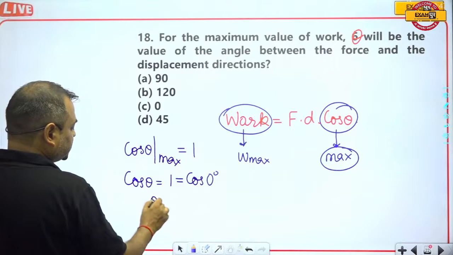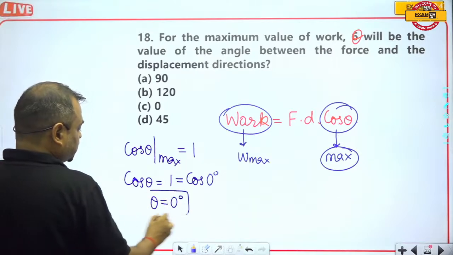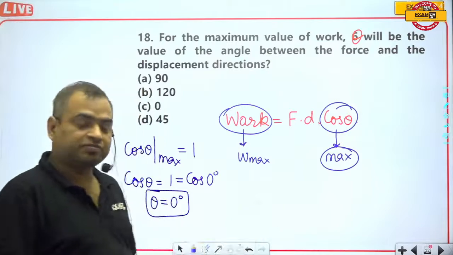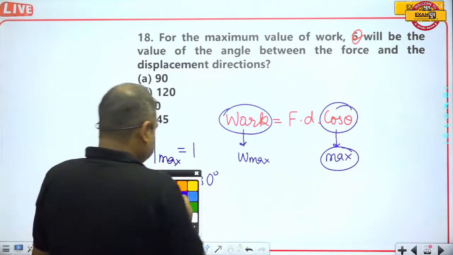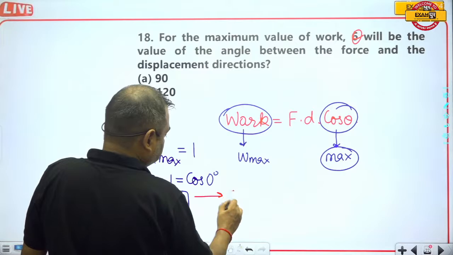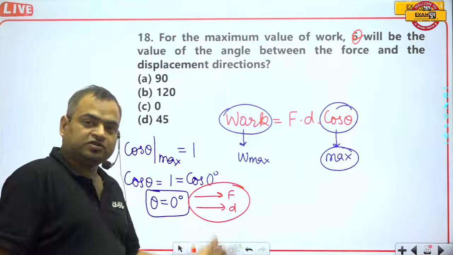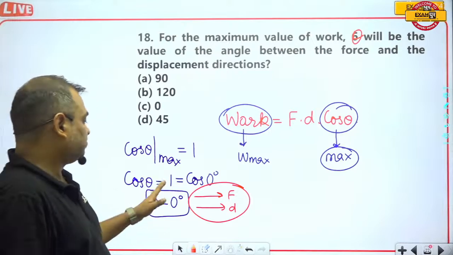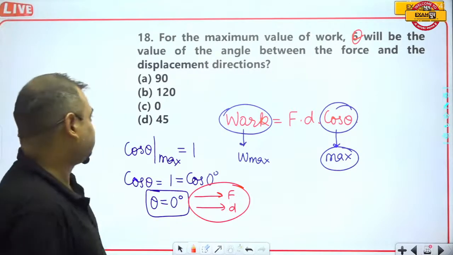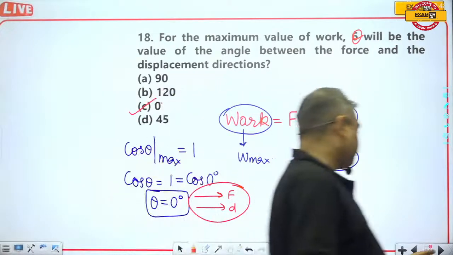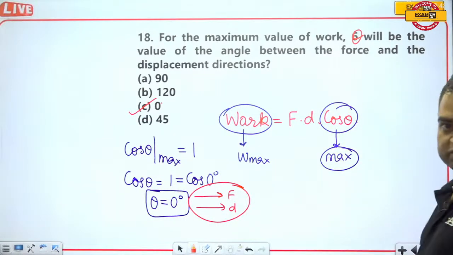It means theta is equal to 0 degree. So the force and displacement must be in the same direction, at 0 degree. This is the direction of force and this is the direction of displacement. So we can say that force and displacement must be in the same direction. It means part C, 0 degree. Clear?